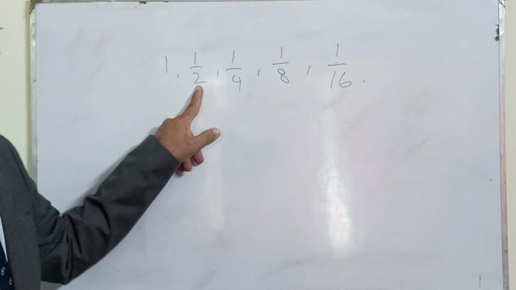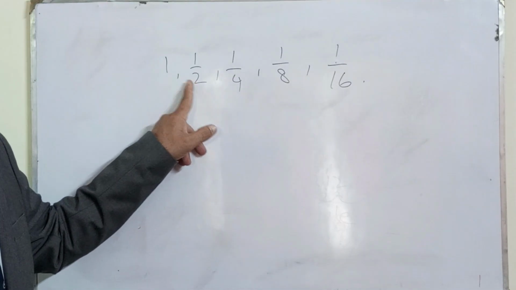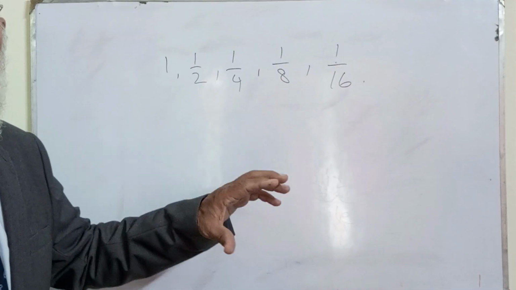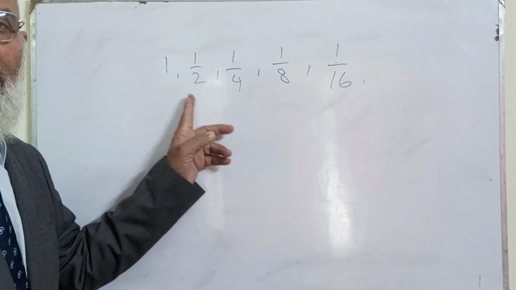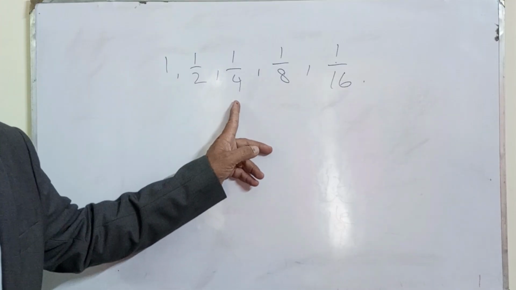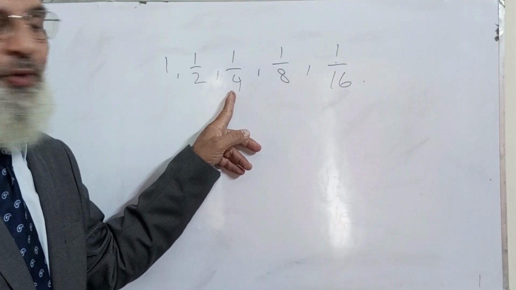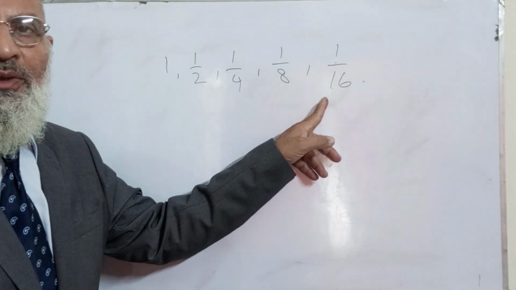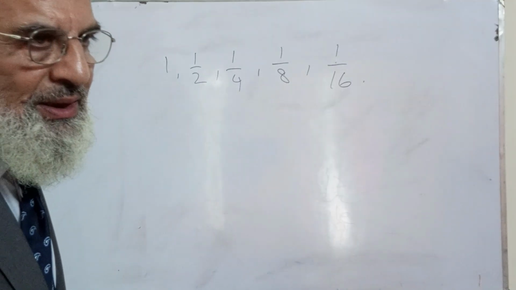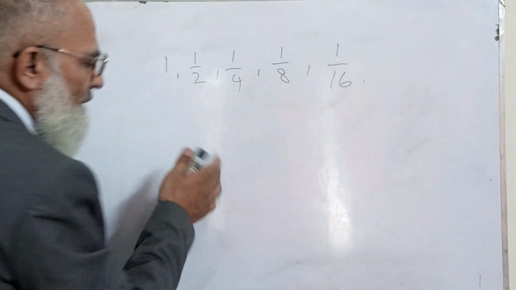Now it has vanished. 2, the denominator has increased. That means when the denominator is increasing, your number is decreasing. Prior to this, it was 1, now it is half. And in the third term, it has decreased to 1/4, it has decreased to 1/8, and it has decreased to 1/16. Now, how can we find what is the sequence in between them?